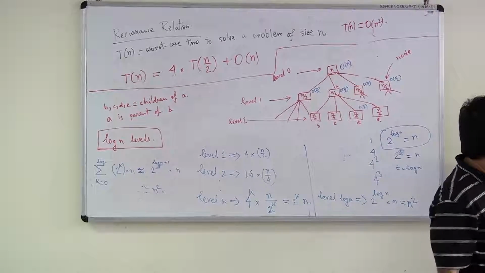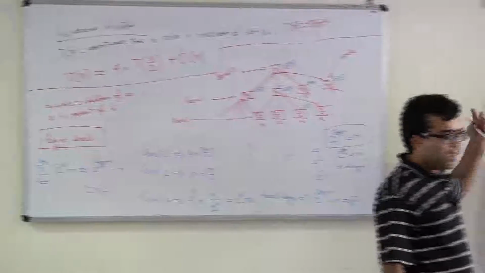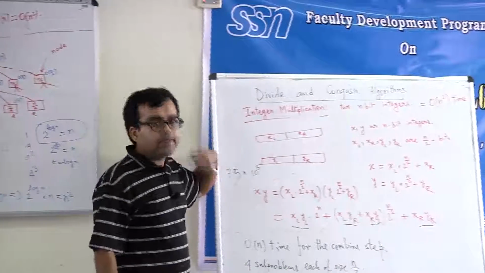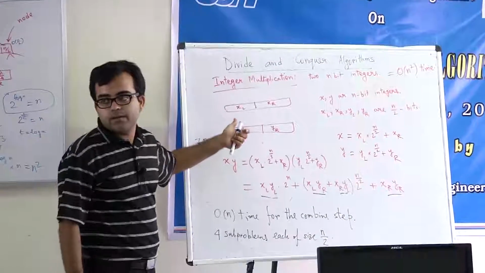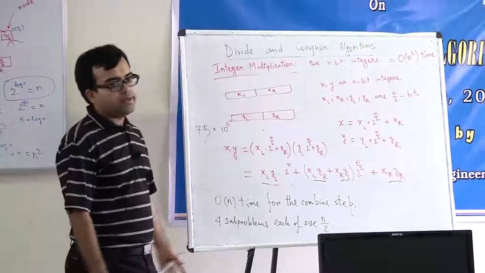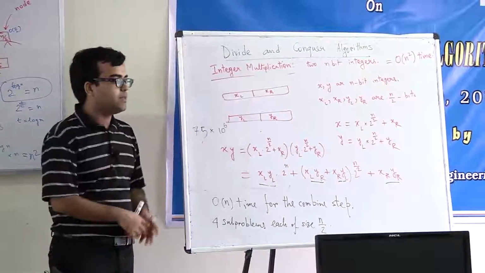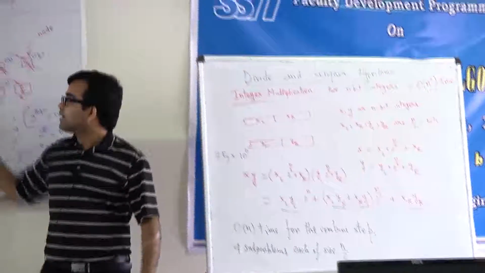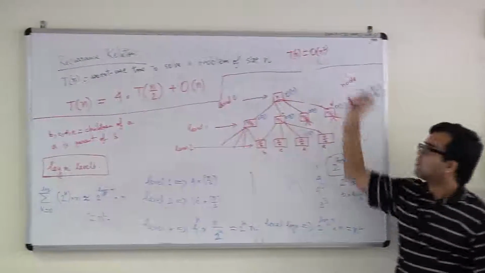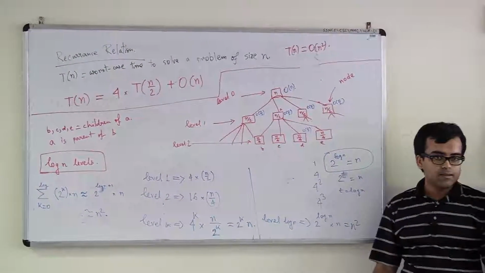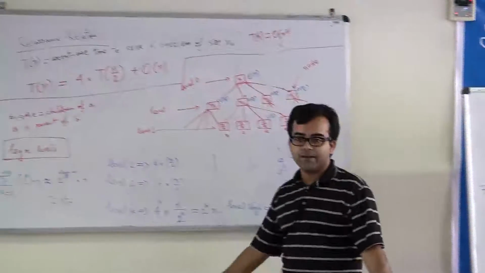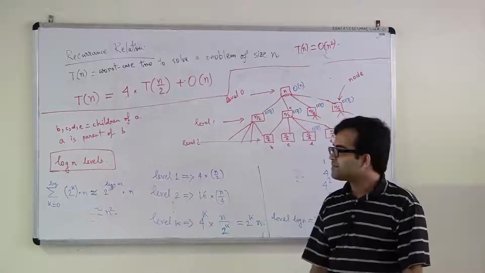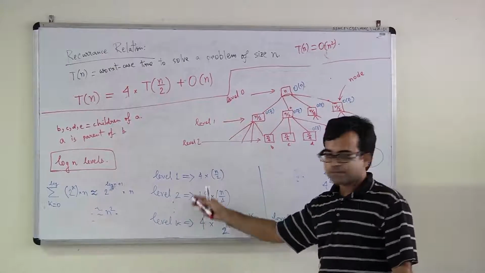And what we observed was that it amounted to adding n numbers, each of n bits, and that cost n square. And now we did all this complicated math, divided the subproblems, combined them, looked at this tree, and after all this, we got back n square. So the thing is that it's not always the case that divide and conquer will give you a better algorithm. Okay? But it gives you some algorithm.